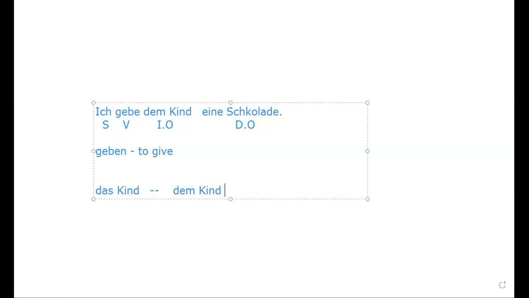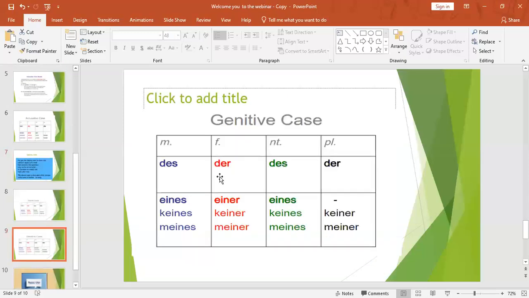Now the next case, what do we have? Yeah, we'll see. The next case is this: genitive. Genitive is used to show possessiveness. For example, that is my brother's car. Like that, we are trying to show possessiveness.